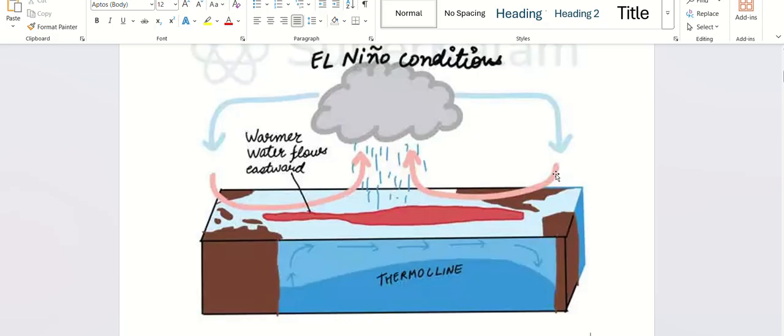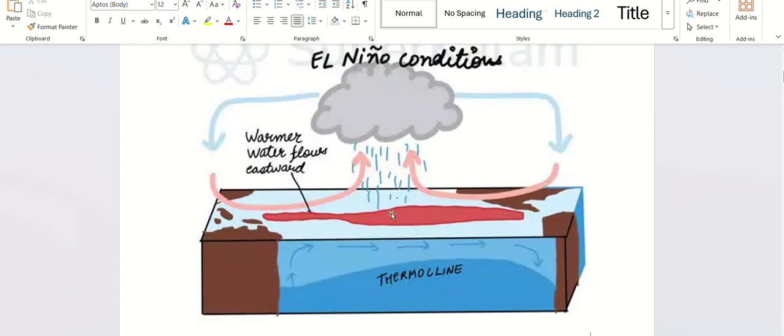The weakening of trade winds means this warm air rises up, and from this side also warm air comes and rises up, and most of the rain happens in the middle of Pacific Ocean. And because of this, from the western side, when the air goes up, it cools down and brings drier air in the western side. And same here, the cool air goes there, but the water current is stagnant, it's not moving.